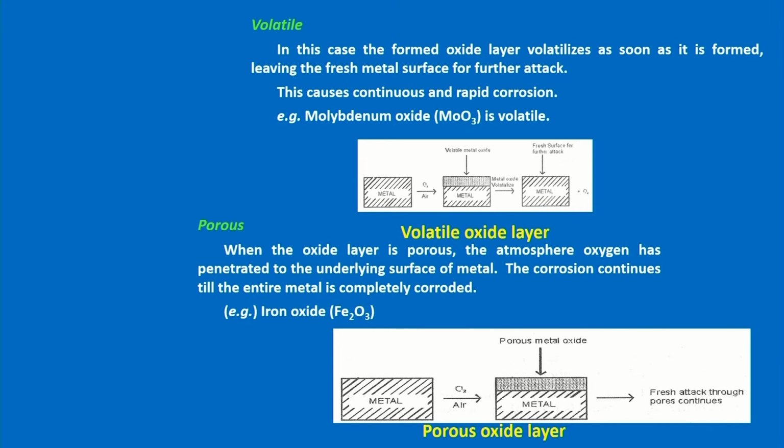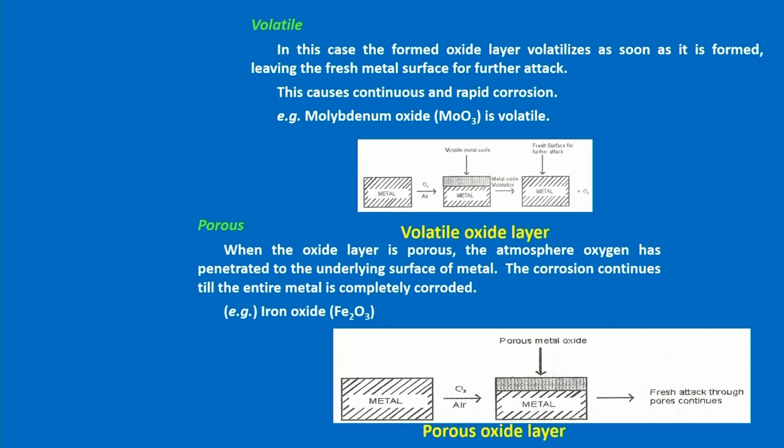Then the third one is volatile. If the oxide layer is volatile, what will happen? For example, molybdenum oxide is volatile in nature. Volatile means it easily evaporates. Once the oxide layer forms, it will evaporate. After evaporation, fresh metal appears to the atmosphere again. Again molybdenum oxide will form, then again evaporation. So, this process will continue and the metal will be completely corroded when the oxide layer is volatile.